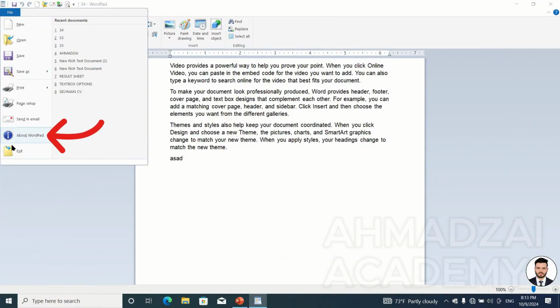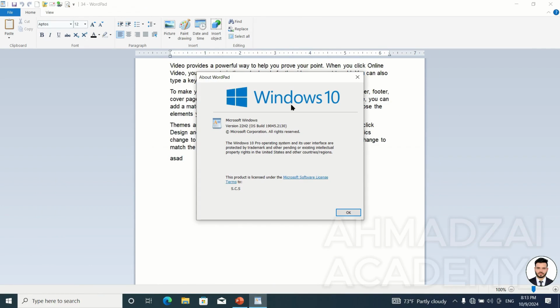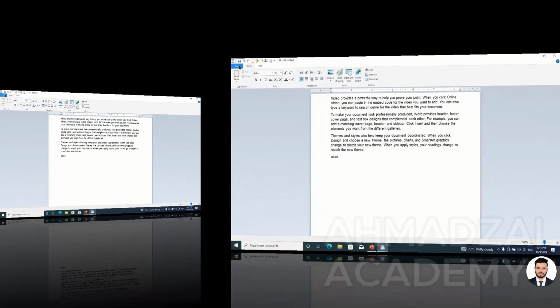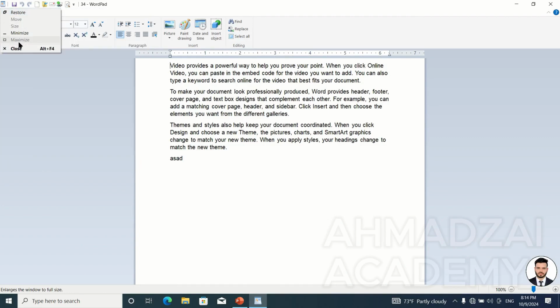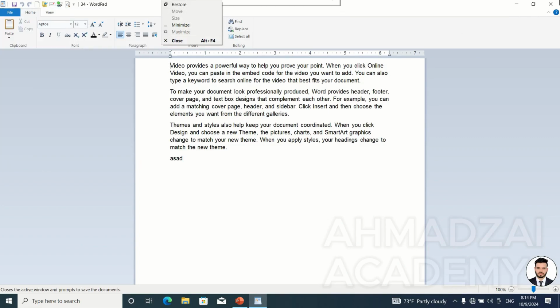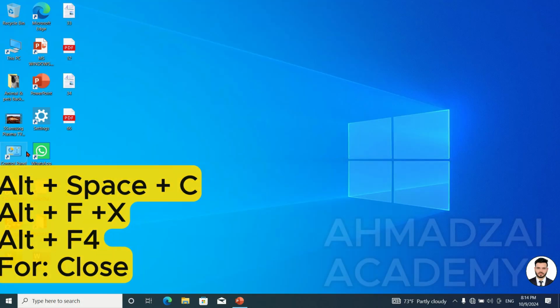Then the last button was the help section. About WordPad. If we want to get information about WordPad again, which version of Windows we have and for which user it was installed, copyright and other information are provided, and Exit is what takes you out of the program. To exit, as we said, you can use this close, or this close, or this close, or with the shortcuts Alt+F4, Alt+Space+C, or Alt+F4, any of which can ultimately close the program.